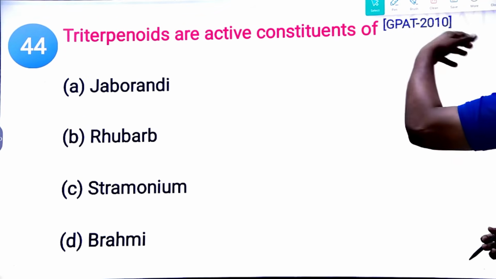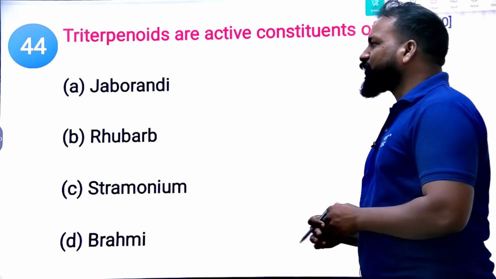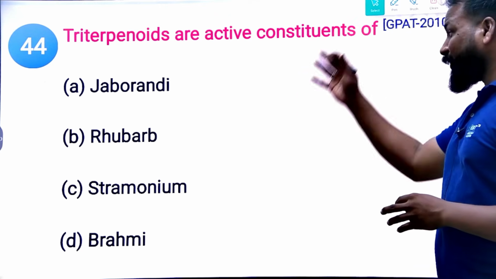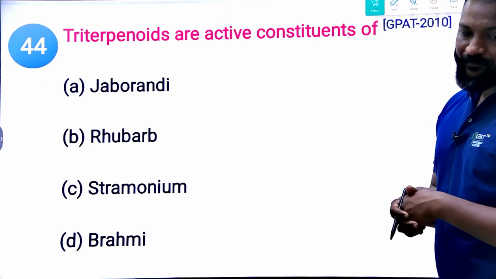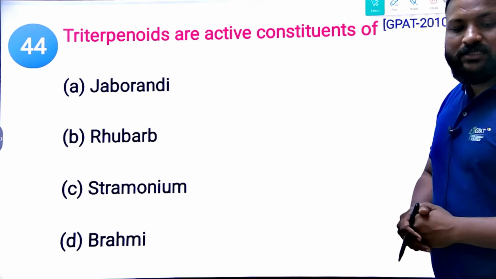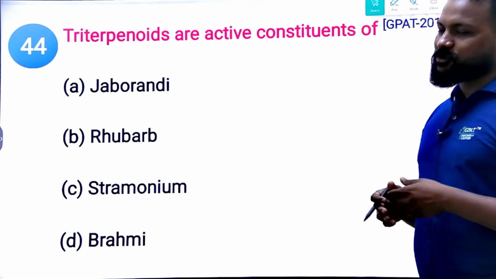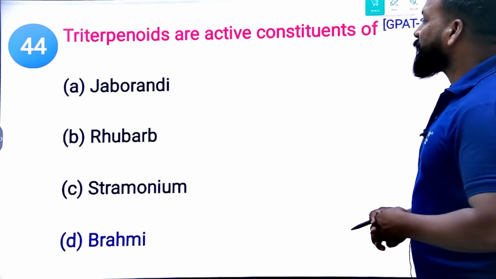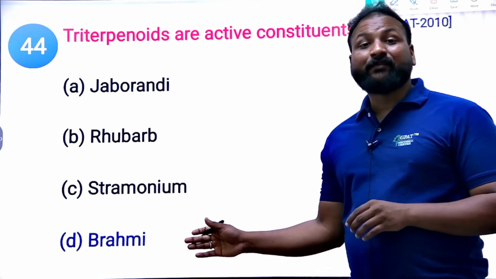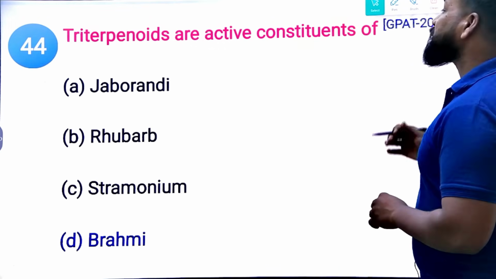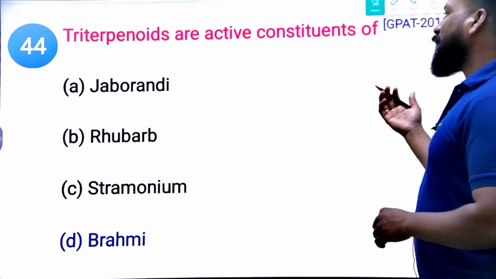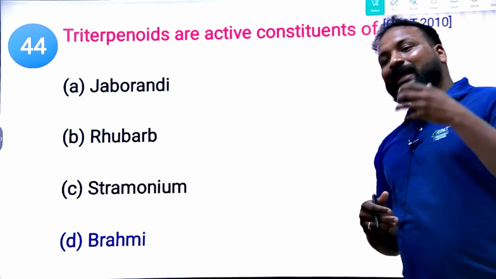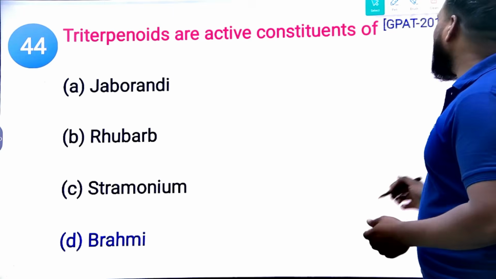Triterpenoids are the active compounds of jaborandi, rhubarb, senna and brahmi. Which of the following is a triterpenoidal active constituent? You can eliminate all options. Senna does not belong to this one because it is a glycoside. Sorry, it is an alkaloid. So triterpenoids belong to brahmi. Okay, brahmi. Clear? So brahmi plants are triterpenoidal. Triterpenoids are active constituents and belong to brahmi, and it mainly increases the brain power. That's why it is known as brahmi.